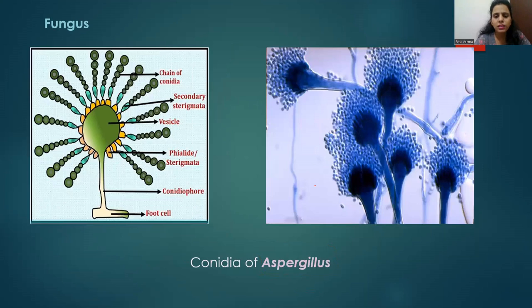Next is Aspergillus. Aspergillus is also a fungus, and here you can see in the picture the conidia of Aspergillus. These are the spores of Aspergillus. It is a different fungus, and on this side is the image of Aspergillus under a microscope. These small circle-like, dot-like structures are nothing but the conidia of Aspergillus. So these two are the fungi which reproduce with the help of spore formation.